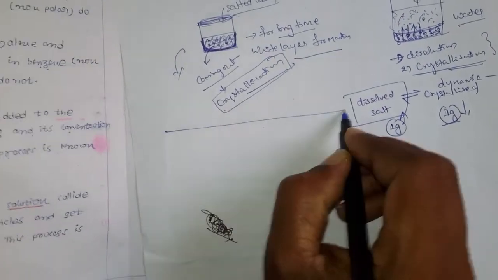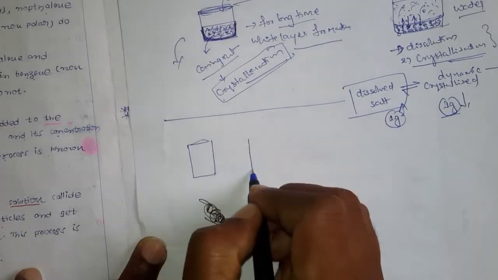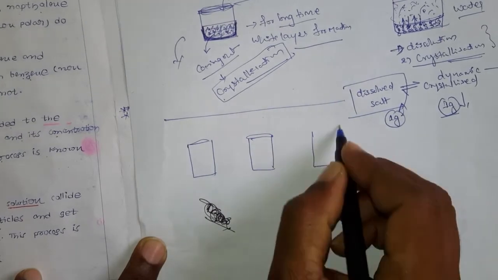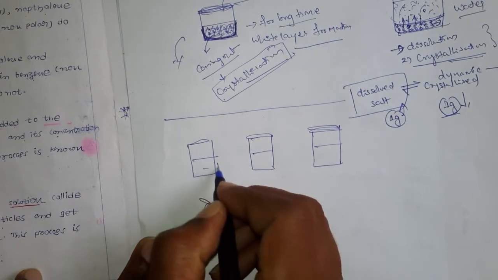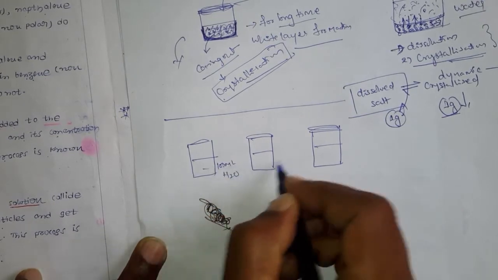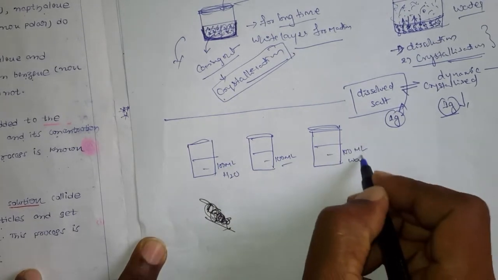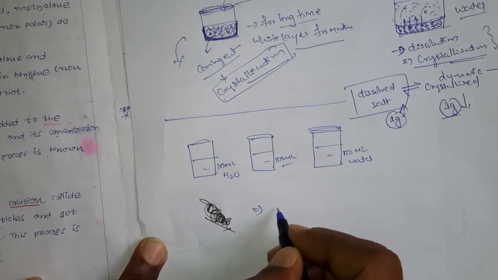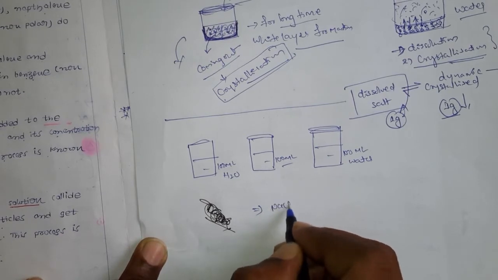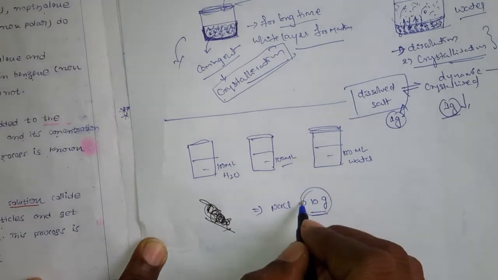I'll go with an example. Just look here, and you can understand very easily. Suppose you take the same amount of water, 100 ml, in three beakers. In this 100 ml of water, assume the maximum solubility of sodium chloride is 10 grams. That means you cannot dissolve more than this. Intak minchi meeru dissolve cheyaleru.